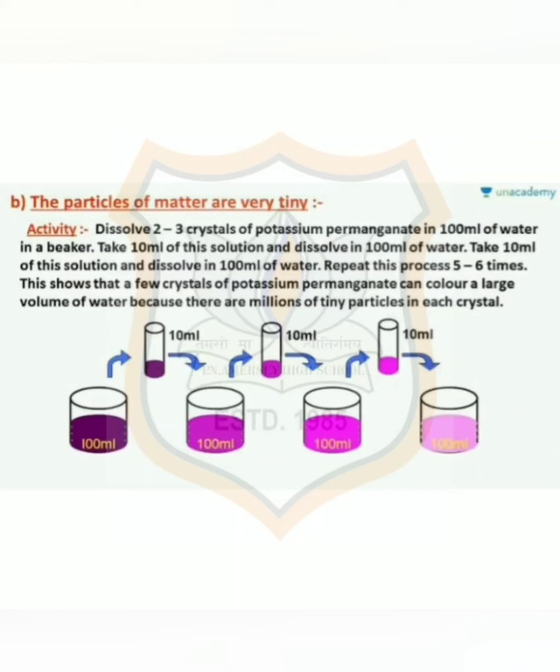Now take out approximately 10 ml solution from the first beaker and add it into the second beaker that has 90 ml of clear water. Now again take out 10 ml of this solution from the second beaker and add it into the third beaker that has 90 ml of clear water. Now keep diluting the solution likewise 5 to 8 times.